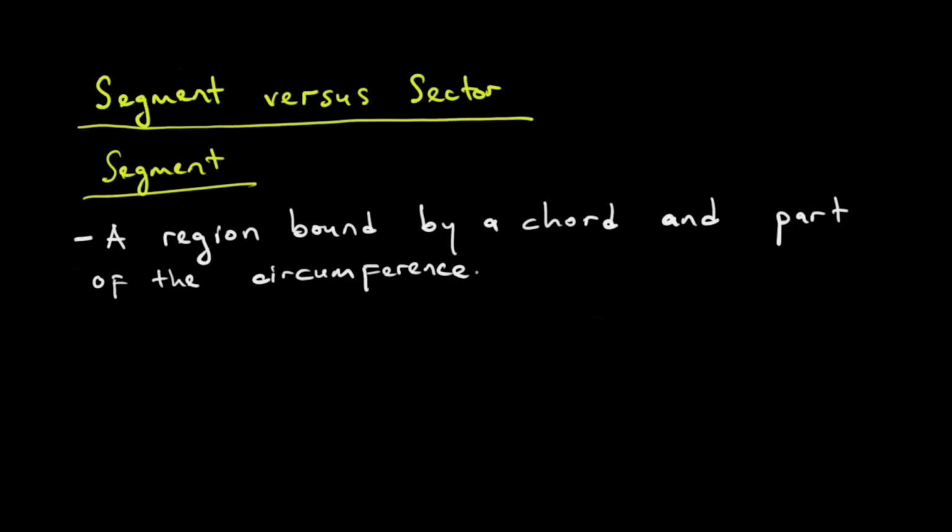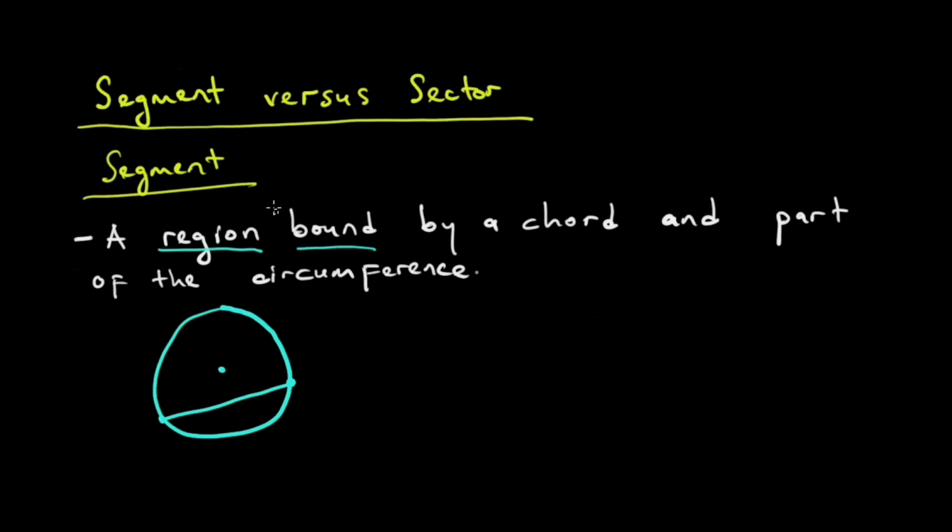Saka toda tanga tabatisisa this word region. It is a region bound by a chord and part of the circumference. What do we mean? We have a circle and this is the center. Remember tati chord ingori line rinobatanidza 2 opposite points of the circumference without passing through the center. Kureva kuti tikabva pa this point, tichinobata pa this point, we have a chord.